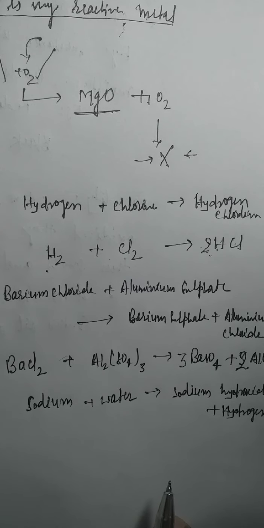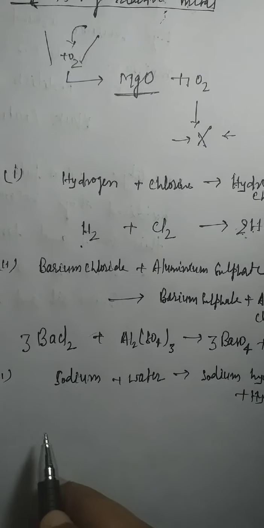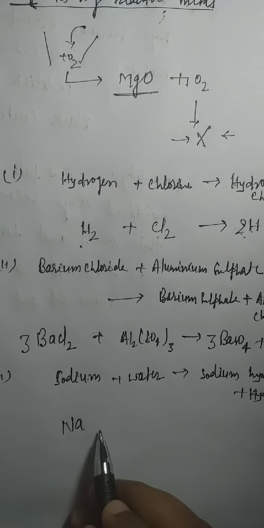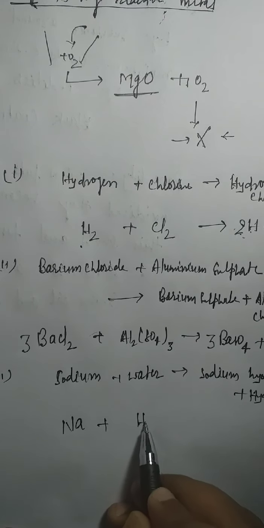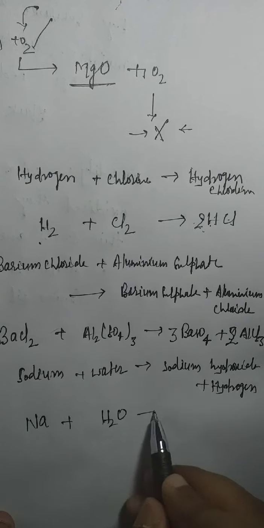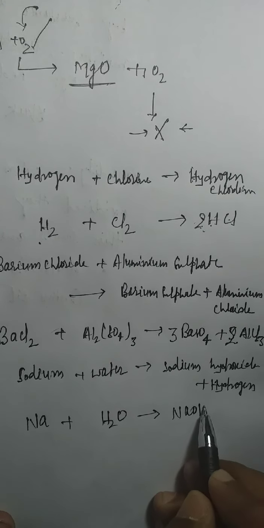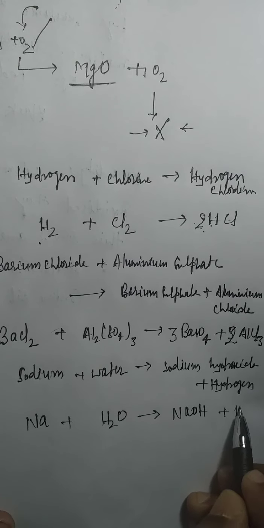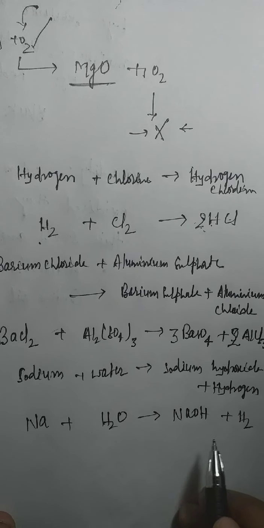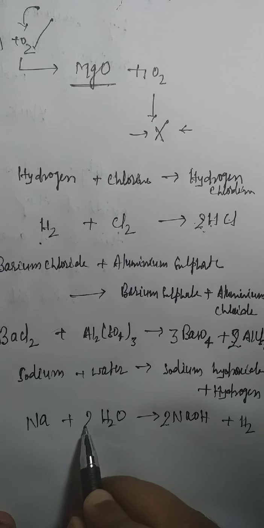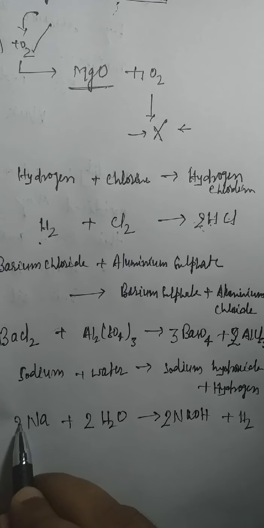What will we do now? This is sodium, so just write Na, and water, simply write H2O, and then sodium hydroxide, we write NaOH, plus hydrogen, right? So 2 times NaOH, 2 times water and 2 times Na.